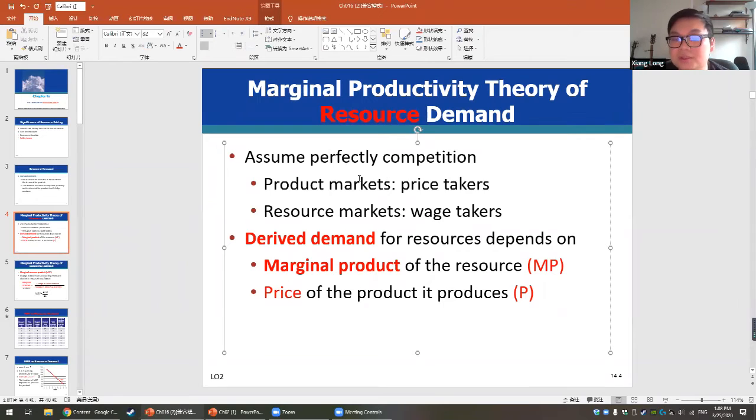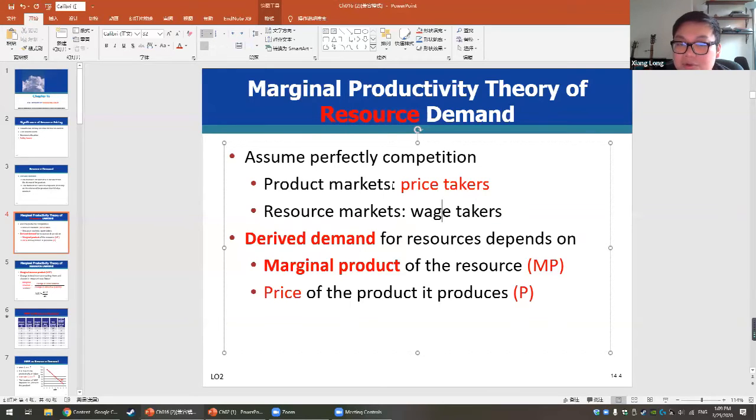And we assume the company is in a perfectly competitive market model, so it's a pure competition market model. For the pure competition market model, we already talked about this before, the company has no power to decide the price. So it's a price taker. So all the products sold on that market will be at the same price.